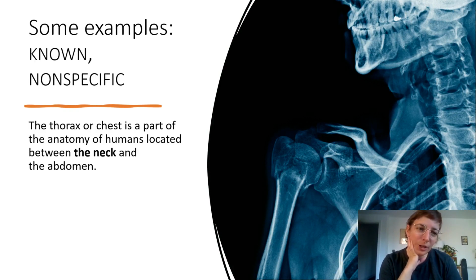More examples of known to the hearer but non-specific. The thorax or chest is a part of the anatomy of humans located between the neck and the abdomen. So here it is clear that I'm not talking about a particular person's neck. Every human has a neck, usually. So again, this statement is true for any neck or any thorax, etc. And because it refers to the entire category of neck, it is known to the hearer, so known, but it is non-specific.